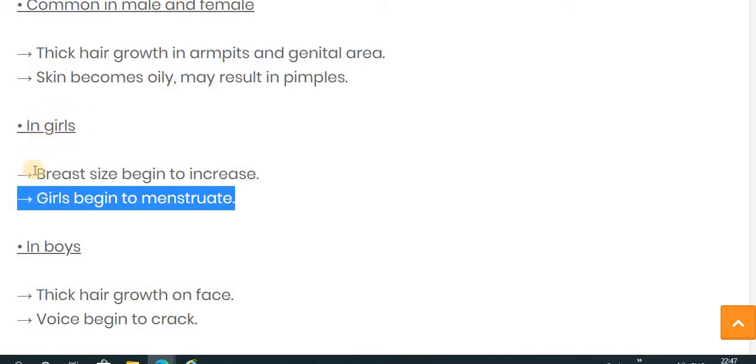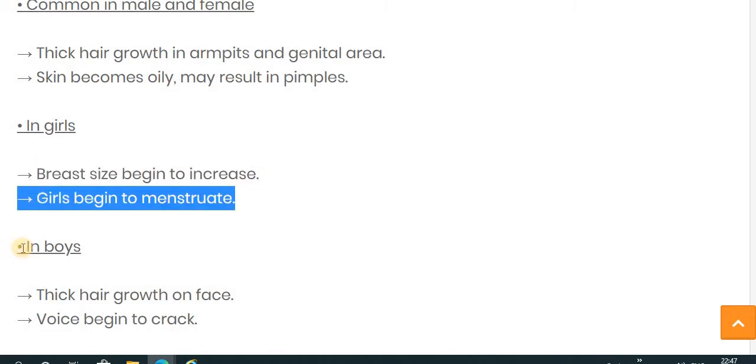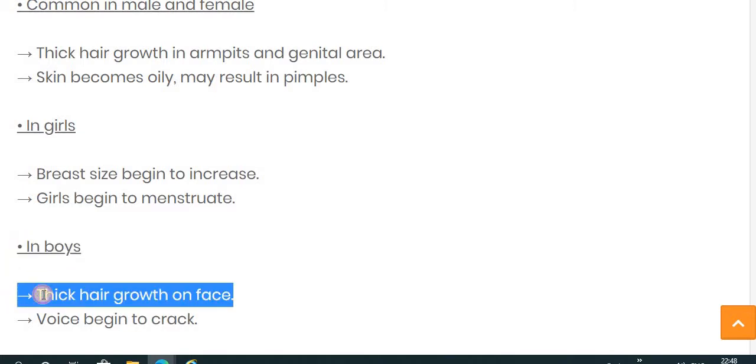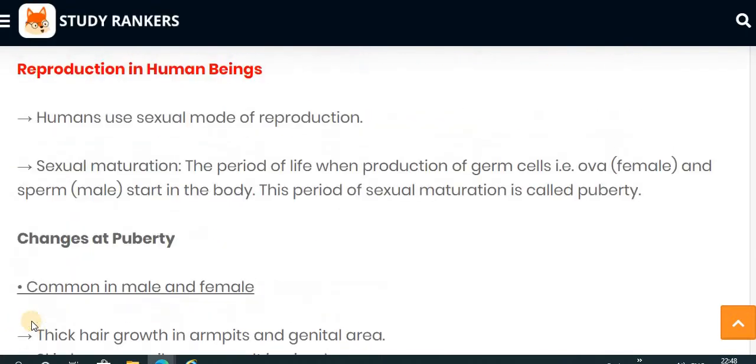If we talk about boys, the changes during puberty are thick hair growth on the face, or the beard starting to come in, and the voice begins to crack, or the voice becomes deeper. So these kinds of changes occur during puberty.